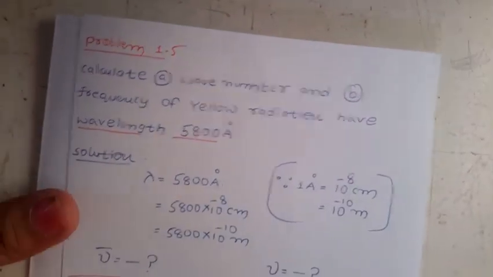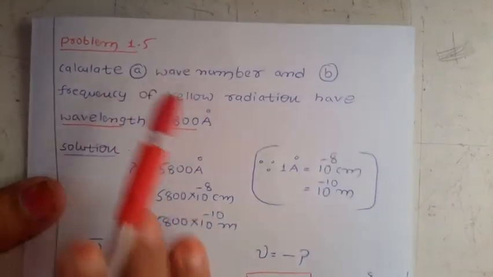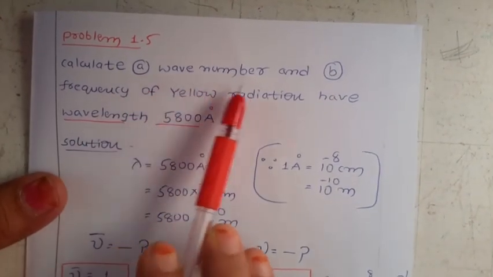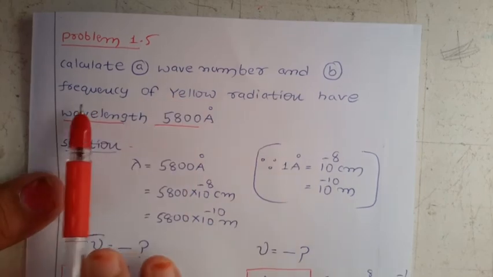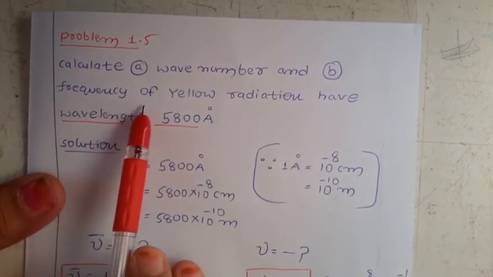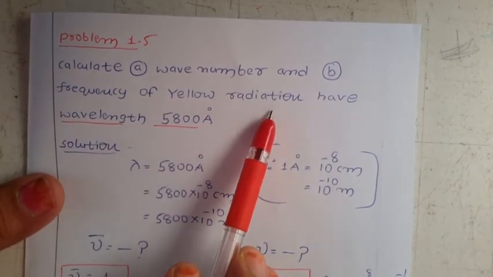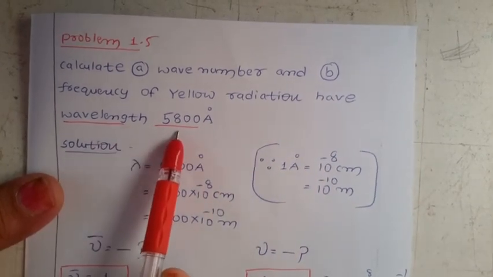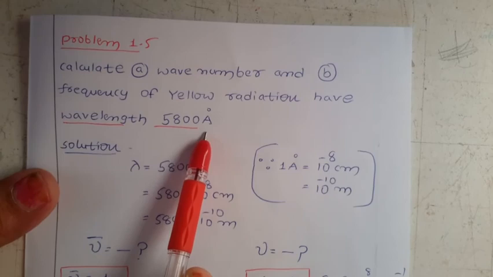Come to the next problem, number 1.5. Calculate first A, the wave number, and B, the frequency of yellow radiation having a wavelength of 5800 angstroms.